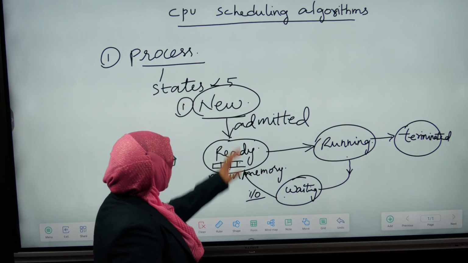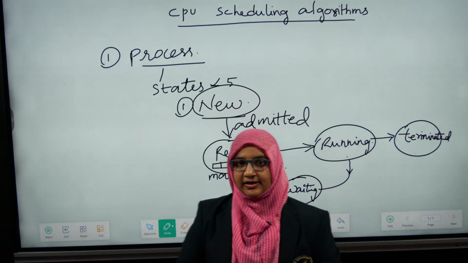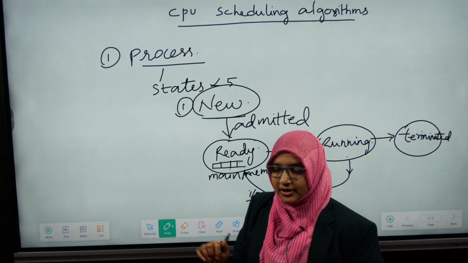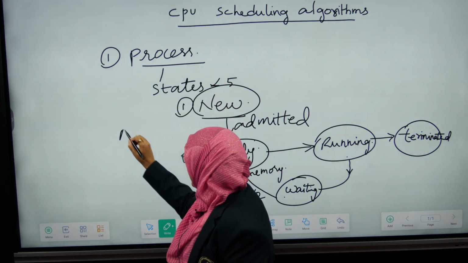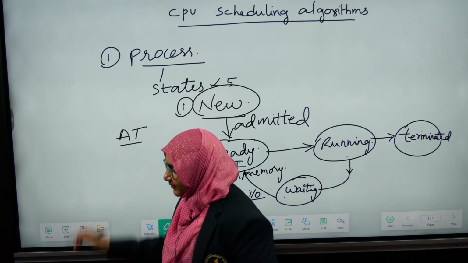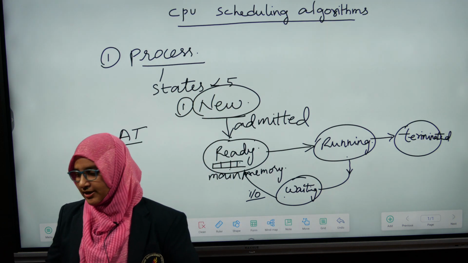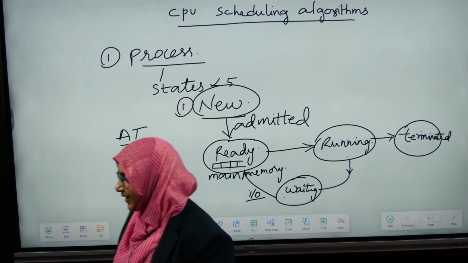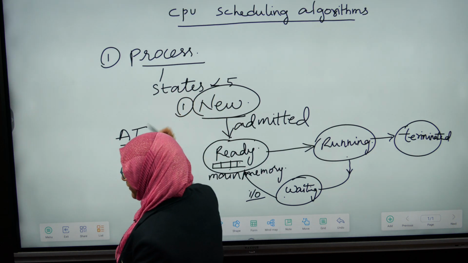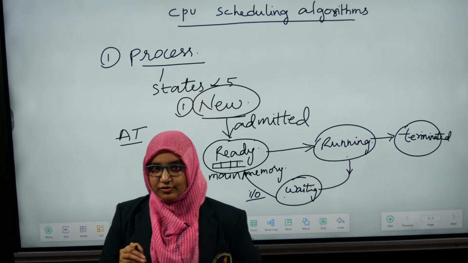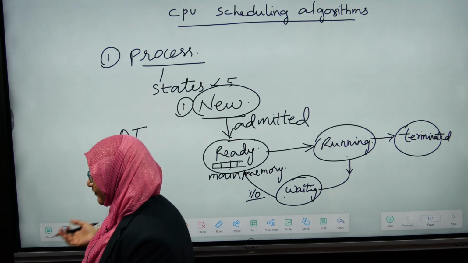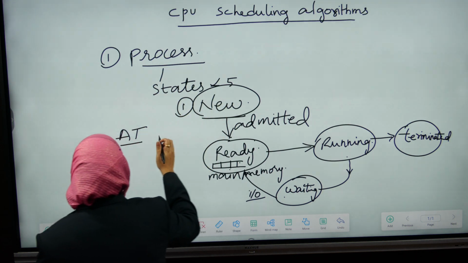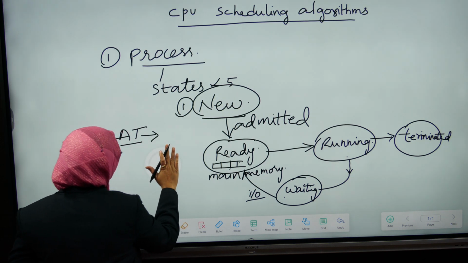Now, there is certain terminology to learn before studying these CPU scheduling algorithms. Firstly, we have to know the arrival time. What is a CPU scheduling algorithm? CPU scheduling is the process of determining which process the CPU will own for execution.